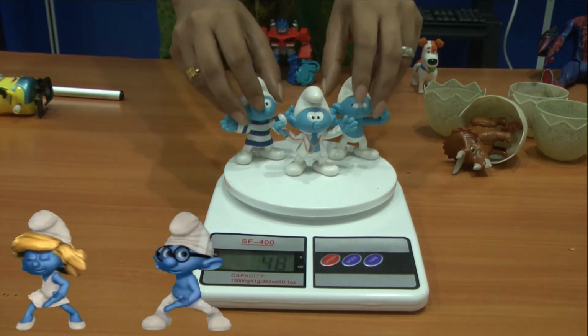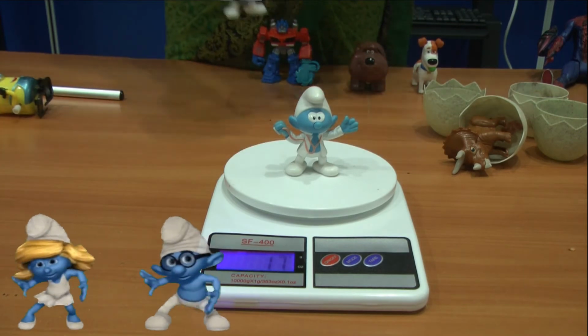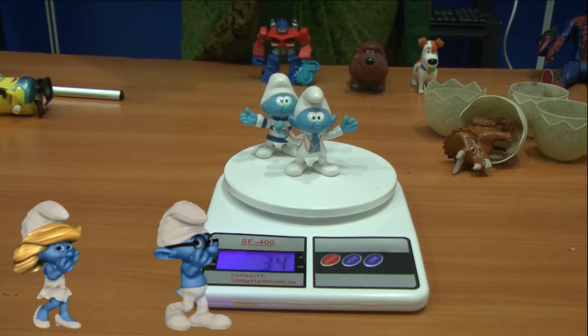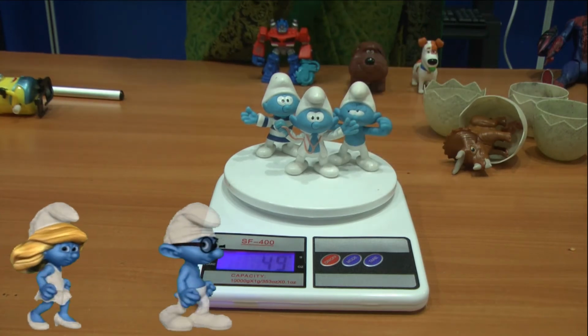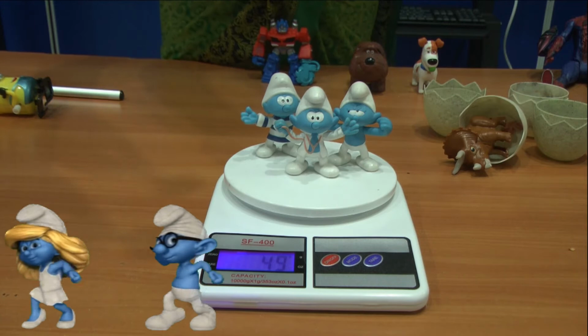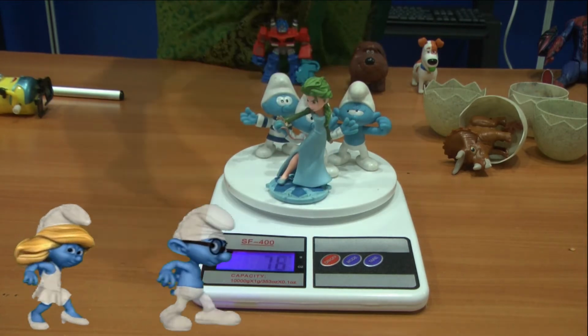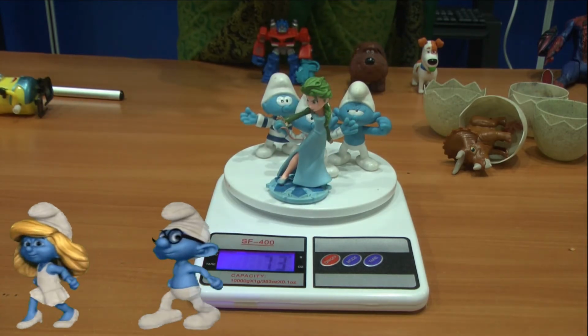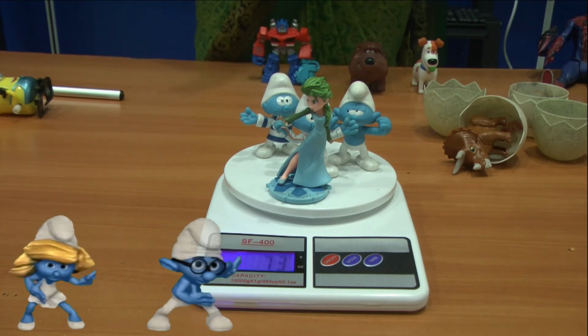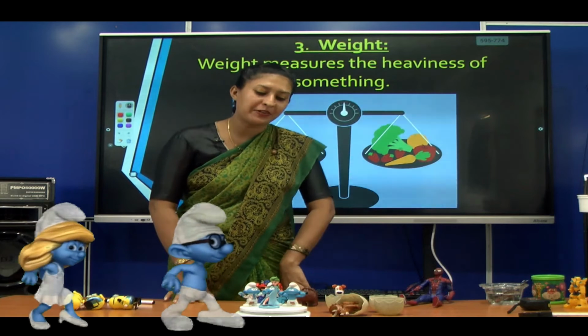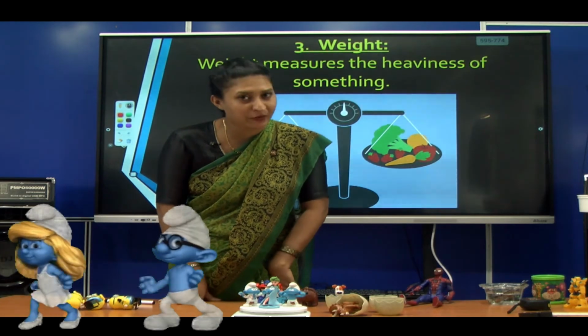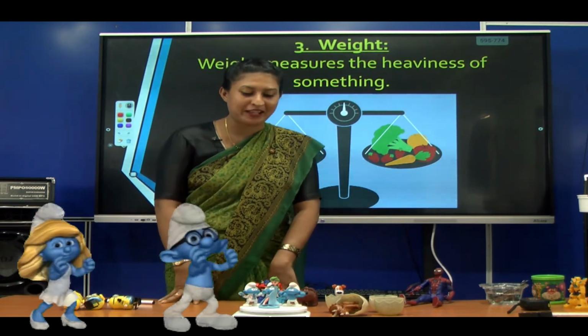So 1, it was 17, 2, it was 34, 3 together, it's 49. I'm going to keep this Frozen also. Now see the difference. It's increasing. It's 73. See, this is how we compare the weight. Right. Now did you all have fun with the Smurfs and the Frozen? Right. You all had fun.